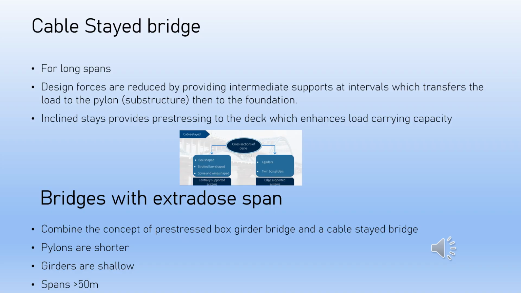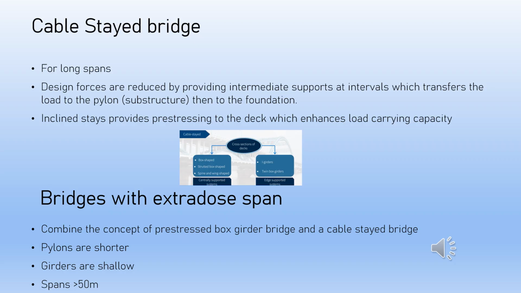Now, let's take a look at the cable stayed type structural form. This is the most commonly used structural form for long span bridges today. For long spans, design forces are reduced by providing intermediate support stays at intervals, which transfer the loads to the pylon, which is the tower-like structure of the substructure that supports all cables and in turn transfers the loads through the foundation. It is possible to use centrally supported systems or edge-supported systems.